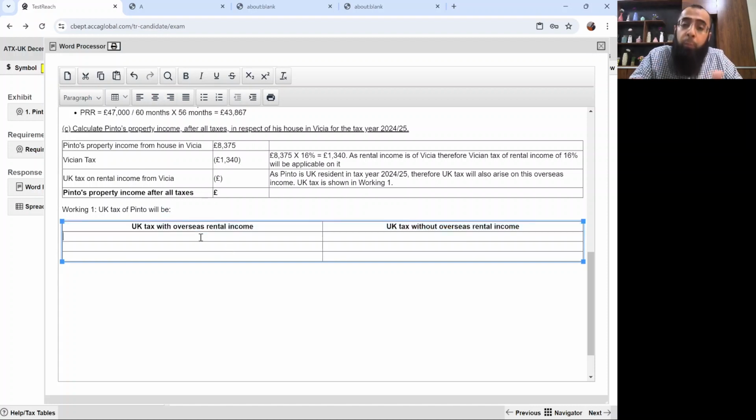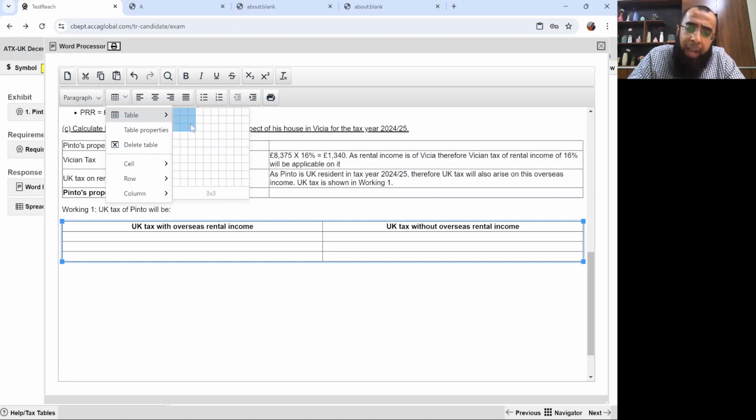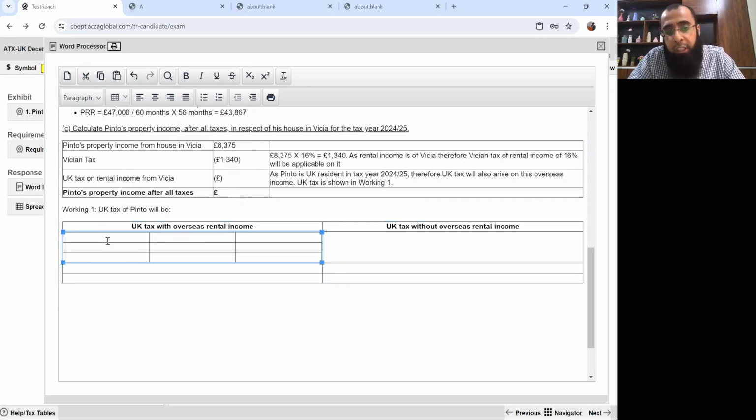The difference of the two UK taxes will give you the UK tax on it. When you have to calculate the tax on one particular thing, you look at the difference of the two taxes. If you have any query, have some patience, and I'll give you clarity on everything.